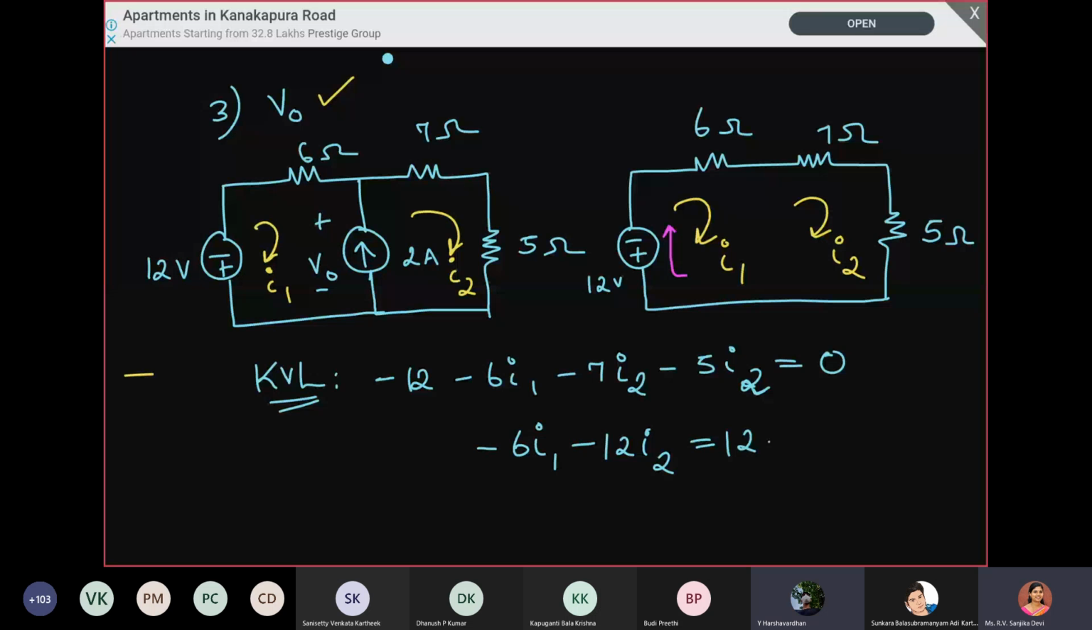Where do we apply the KCL? We will just redraw. Since you are doing this for the first time, always redraw whichever part is required and then proceed, so that you will not make any mistakes. Just draw this junction alone. Here I2 is entering, I1 is leaving. I1 plus 2 is equal to I2, ma'am.